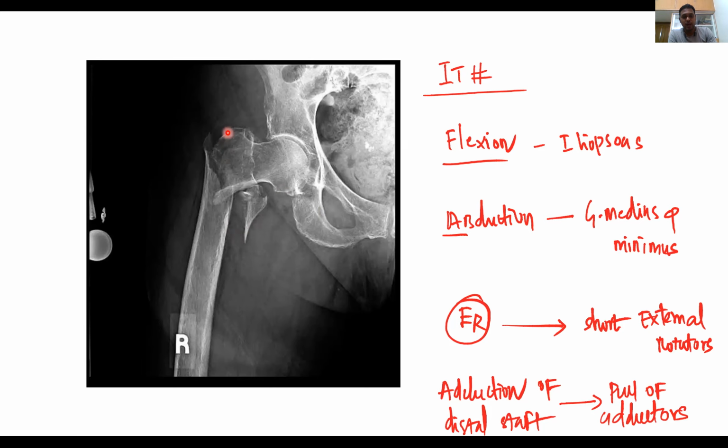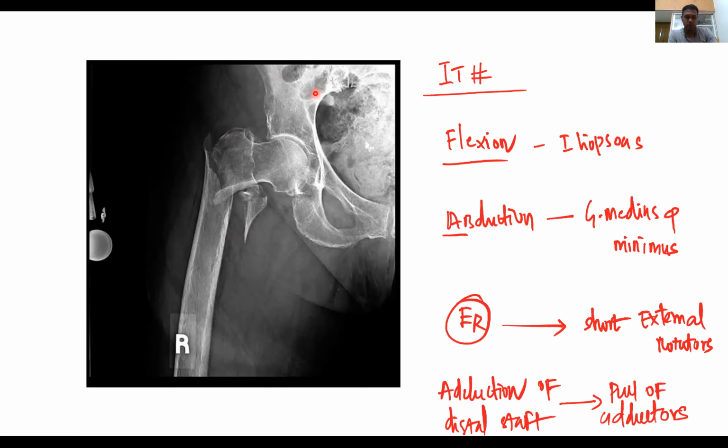Abduction is due to the abductors, which attach to the greater trochanter, gluteus medius and minimus. These are the chief abductors. Abduction of the proximal fragment. External rotation is due to the short external rotators. Distal fragment, this shaft fragment will go for adduction due to the pull of the adductors, which is on the medial side. This is regarding the displacement: flexion, abduction, external rotation, and adduction of the shaft fragment.